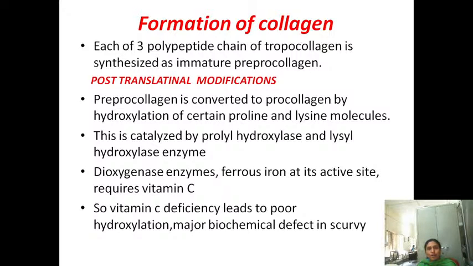Procollagen is then converted to mature collagen, and remember that vitamin C is required for the maturation of collagen from the precursor. In the deficiency of vitamin C, there is poor hydroxylation, which causes scurvy.